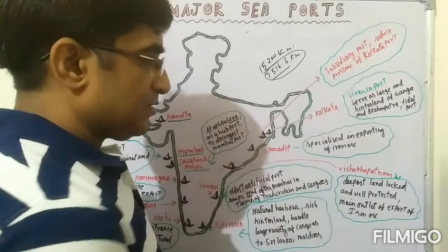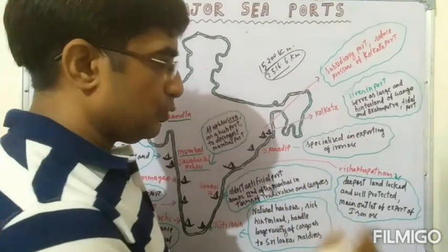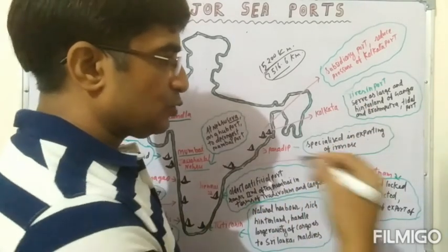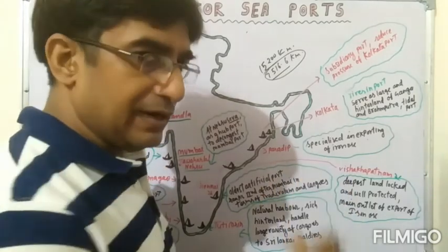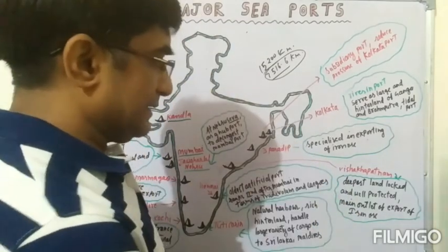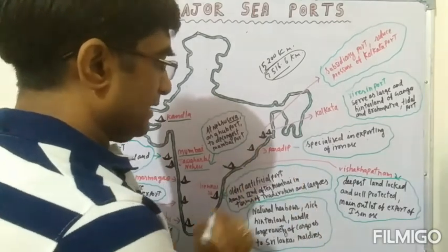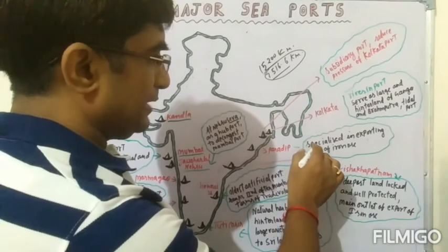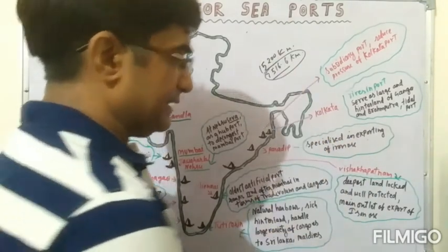It is in the southwest part of Chhattisgarh. So it exports iron ore to Japan and North Korea. These are the two importer countries of India's iron ore. That is very important. After Visakhapatnam, Paradip port, it is in Odisha, and it is a very important port because it is specialized in exporting iron ore. That is very important.